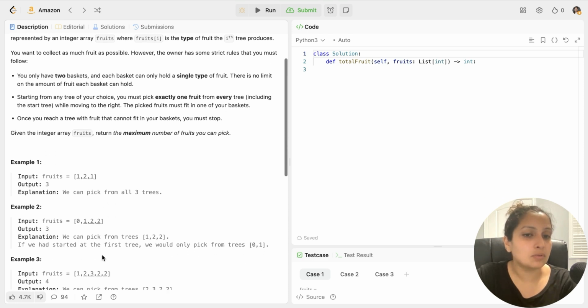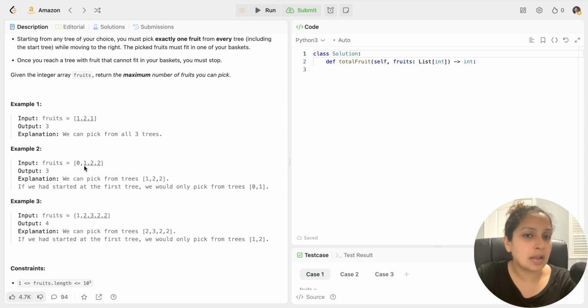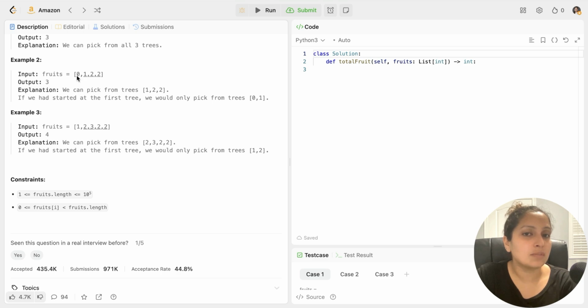Now in example 2, you have an array, and suppose you start from 0, then you reach 1 and then you reach 2. Now 2 is the third variety of fruit. So if you start from 0, then 0 and 1, only 2 trees you can pick up. Is there a possibility that you can hit more trees than this? If you start with 1, then you can go to 2 and then 2. So you have 2 types of fruit coming from 3 trees. So your maximum output here is 3 trees. That's why we didn't choose to start from 0.